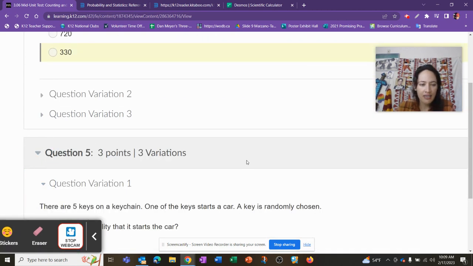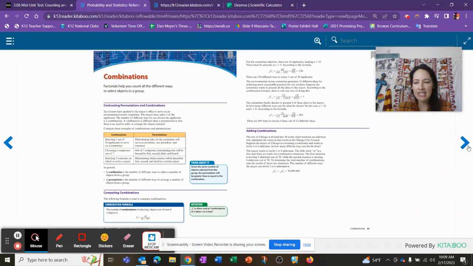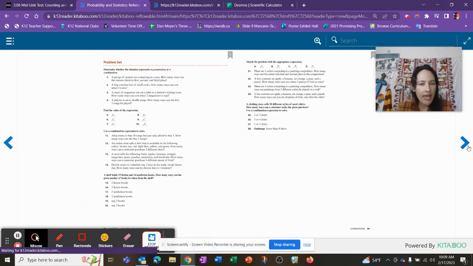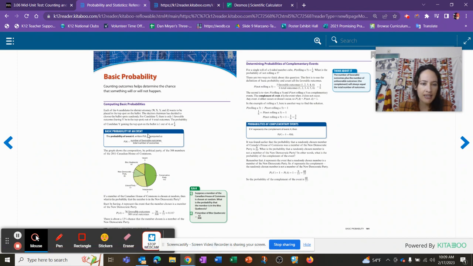Question 1. There are 5 keys on a keychain. One of the keys starts a car. A key is randomly chosen. Okay, so now we have a different thing, right? Now we have this idea of basic probability. We're getting into this very important concept that does determine a lot of things in our world. Well, no, it doesn't really determine. It explains. It describes things in our world. It doesn't determine it. That's the key idea.